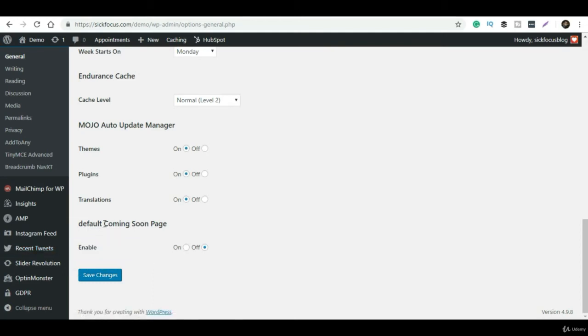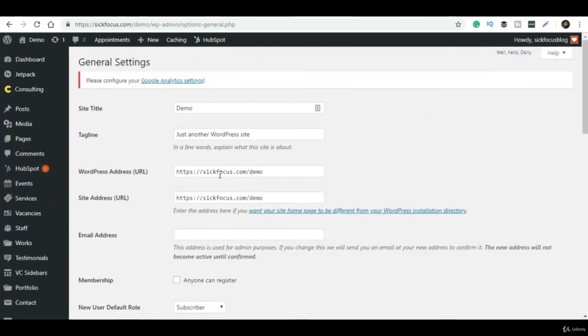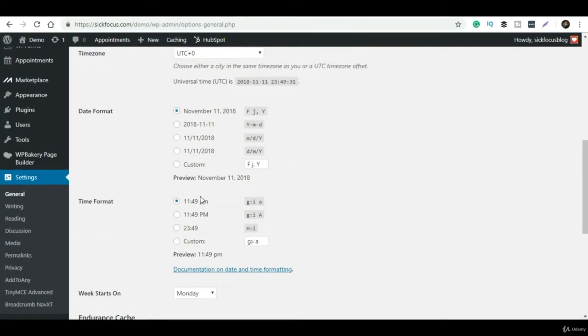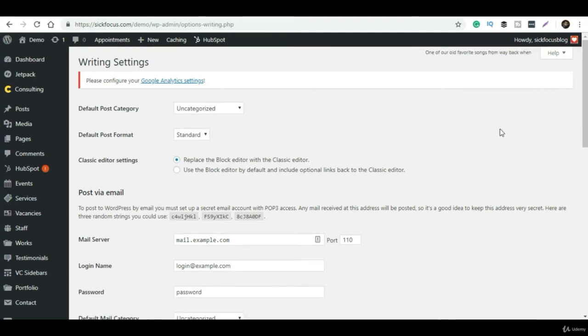Also, if you want to post any article via mail, you can configure that. You just need to give the mail server login name, password, and the default category you want to post under. But according to me, I would recommend just logging into the WordPress admin panel and posting the article there instead of posting via email. And this is all about writing.